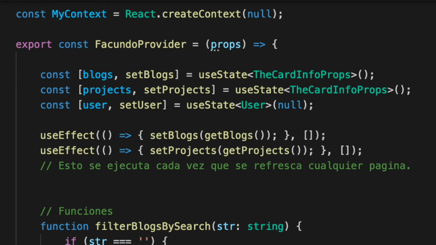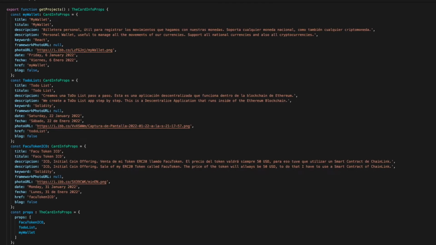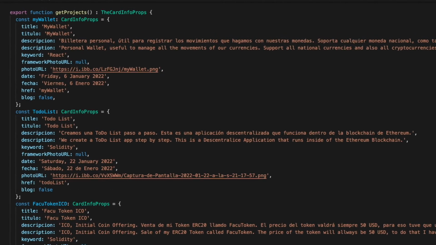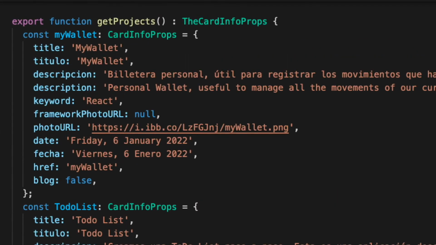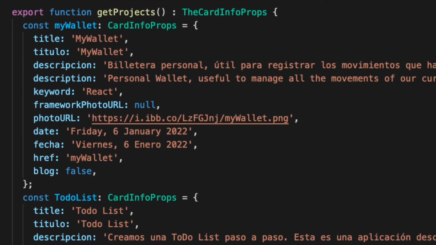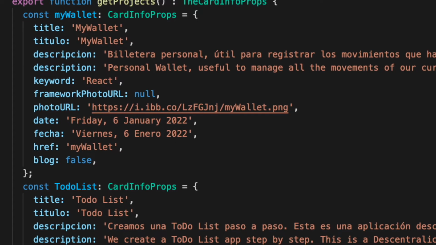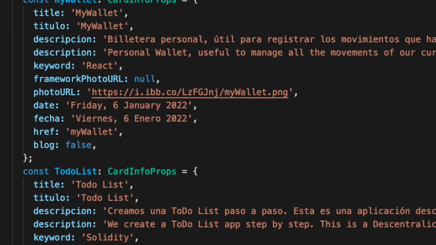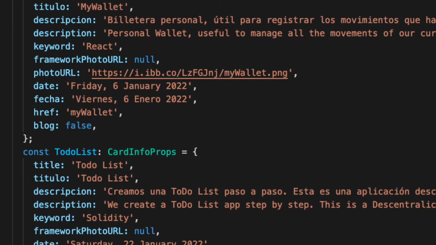This function that you can see now, getBlogs and getProjects, are functions that return an array with all the blogs and all the projects that they have done. The body of this function is simply this: a function that returns a determined data type, which is the interface that I created before.